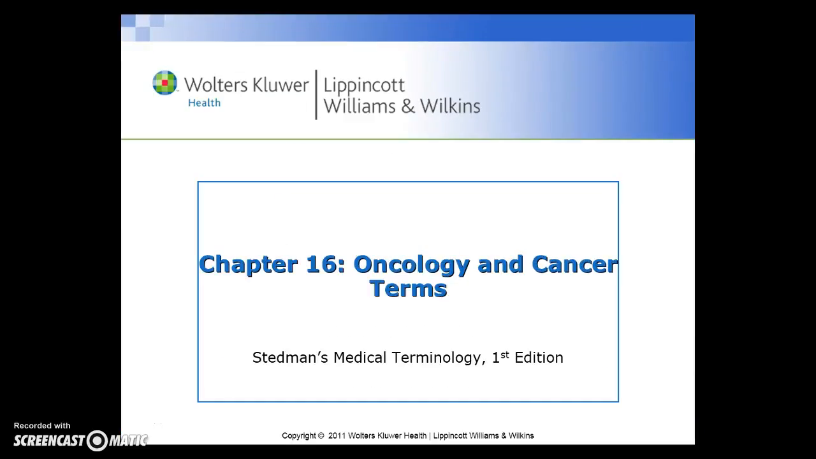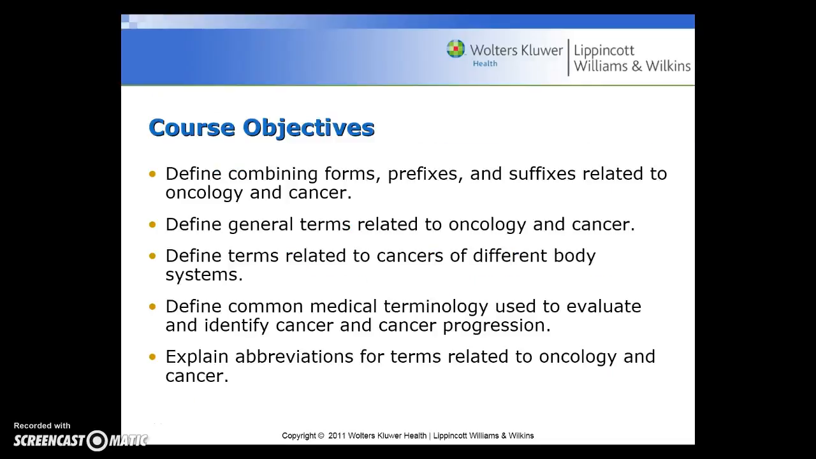Welcome to Chapter 16, Oncology and Cancer Terms. In this chapter, we're going to learn about the combining forms, prefixes, and suffixes related to oncology and cancer. You're going to understand general terms related to oncology and cancer and the different body systems. You'll be able to define some common medical terminology used to evaluate and identify cancer and cancer progression, and you'll learn some abbreviations for terms related to oncology and cancer.